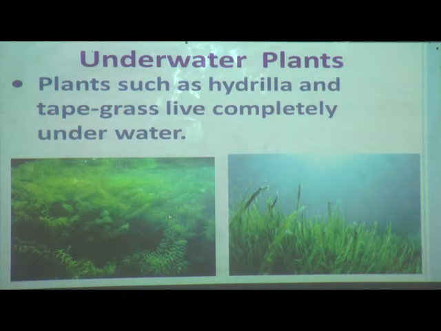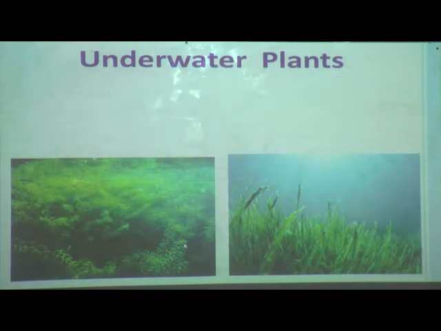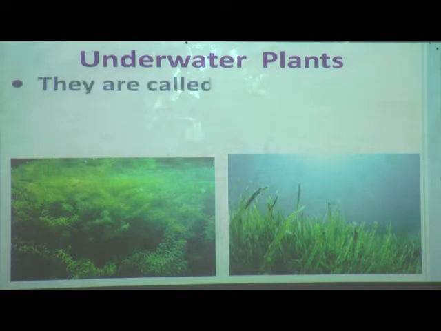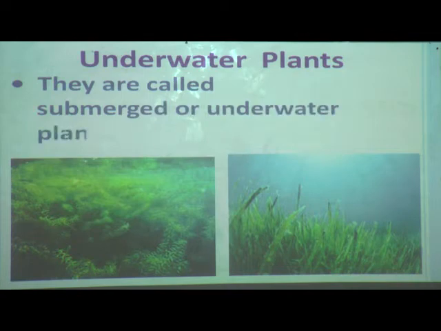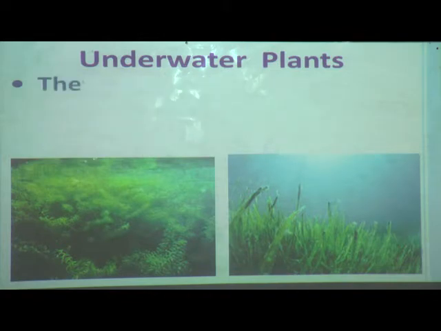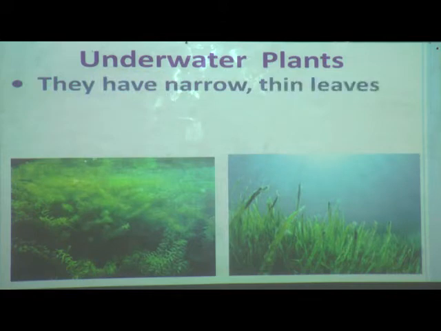Yes, now we will see how they are adapted in this condition. The plants which grow under the water are called submerged or underwater plants. Already I have told you, hydrilla and tape grass are examples which grow completely under the water, and these are called submerged or underwater plants. They have narrow thin leaves and no stomata.